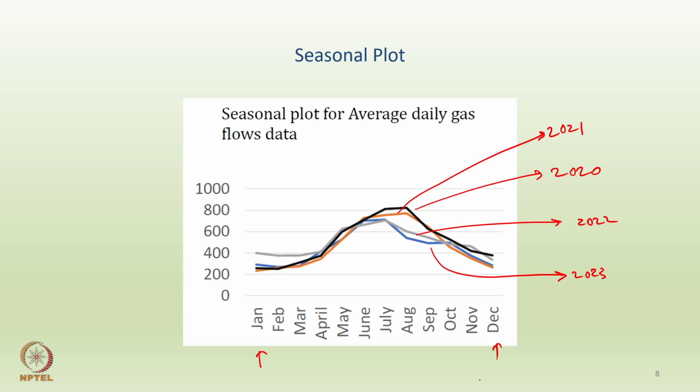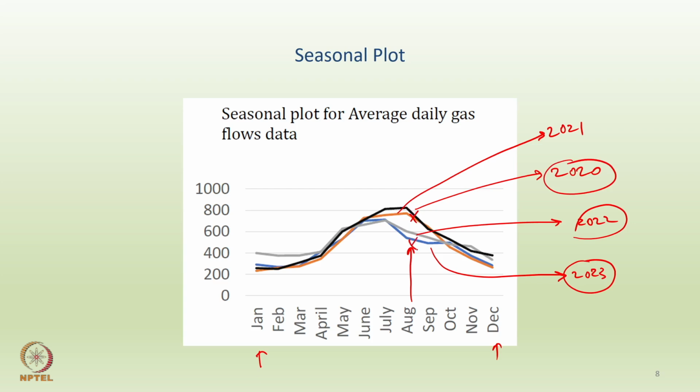So in this case one can compare between years, right? Let's say if you talk about August, right? During the month of August in, let's say, 2022 or 2023, which is the blue line, as compared to, let's say, 2020, which is the black line. Can you see a difference here? The black line is way above the blue line at the August point, right?